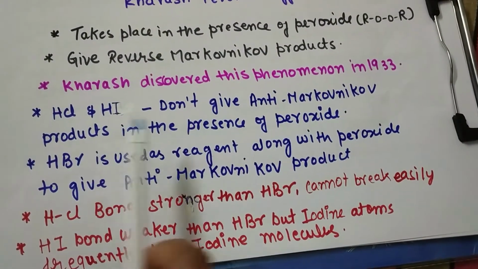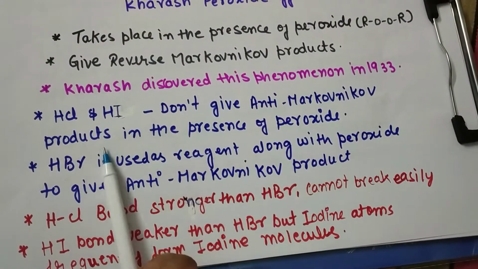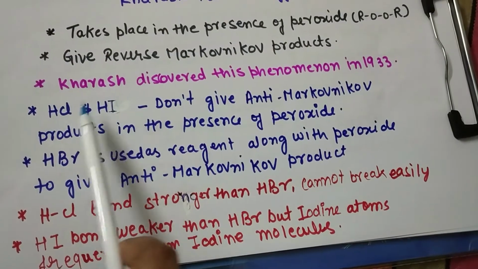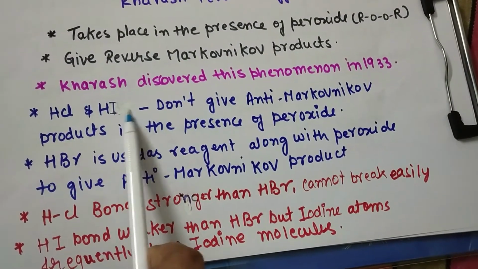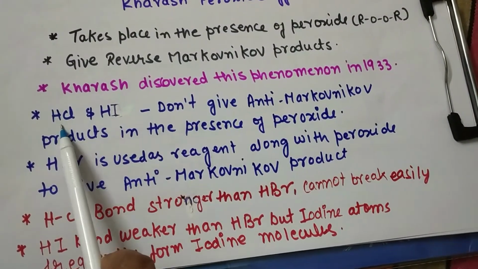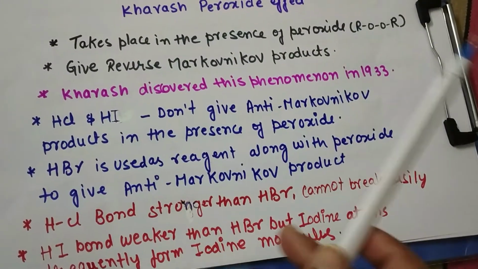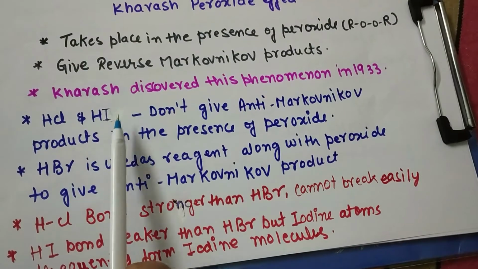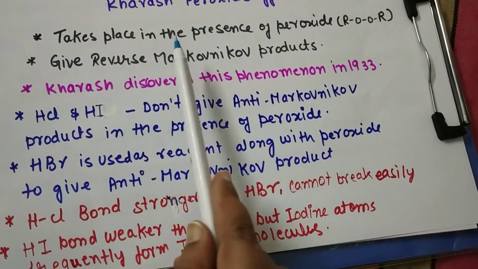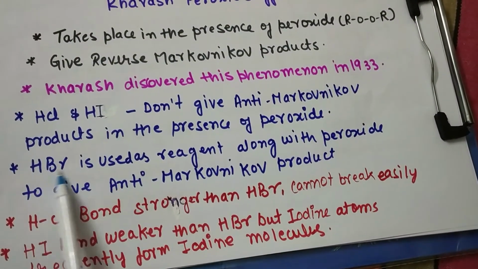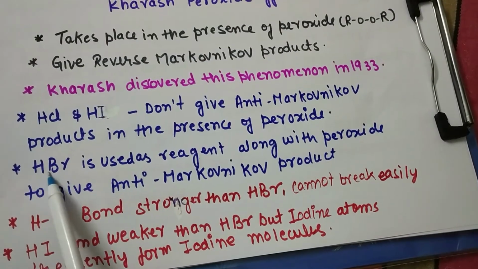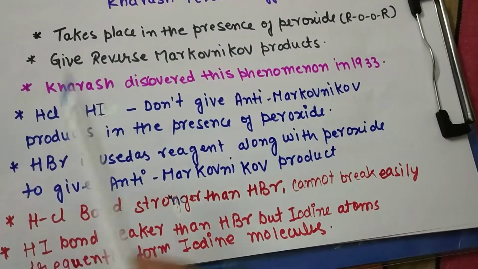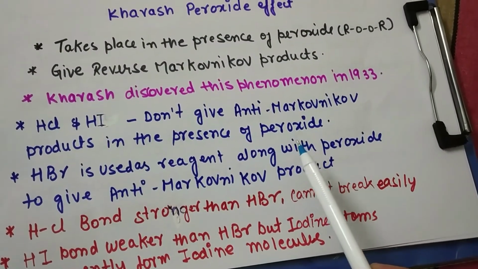As we can see in the Markovnikov rule, HCl and HI both are unsymmetrical reagents that can be used for the Markovnikov addition reaction. But here in anti-Markovnikov reaction or Kharasch peroxide effect, HBr is used as the unsymmetrical reagent which initiates this peroxide effect.